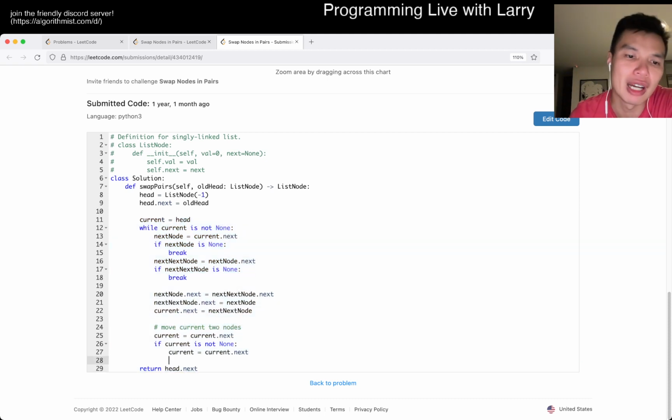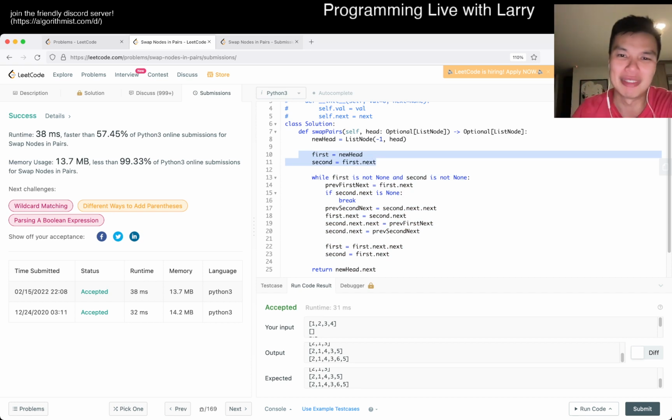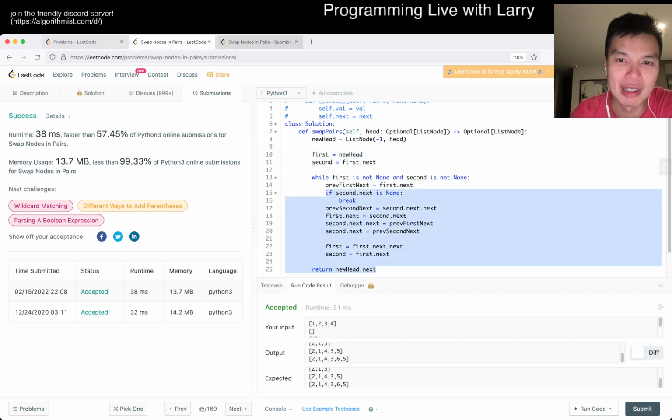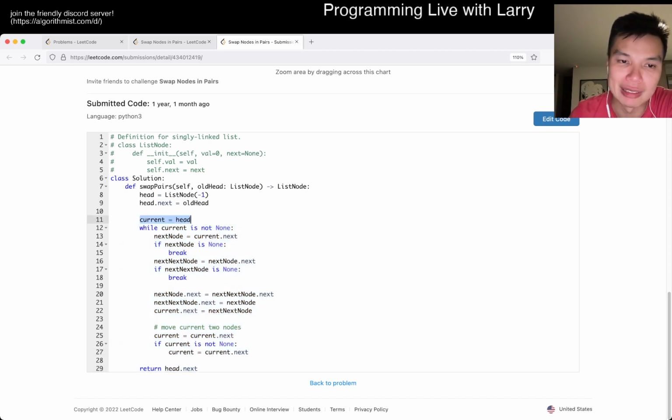I think I tried to be too clever this time, because I tried to have 2 pointers at the same time, and I struggled with some of them. Whereas last time I just had 1 pointer and then set things up in a good way. Yeah, good job, past Larry. Bad job, current Larry. Anyway, cool.